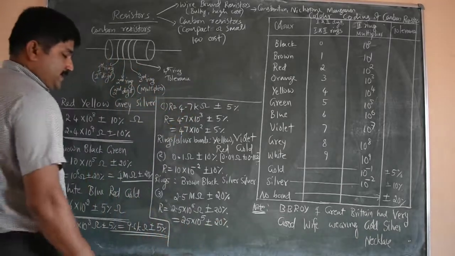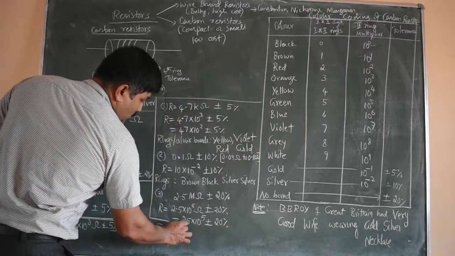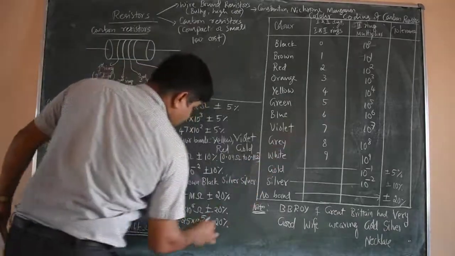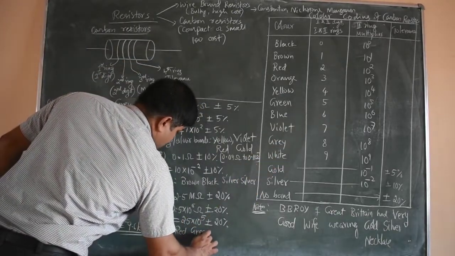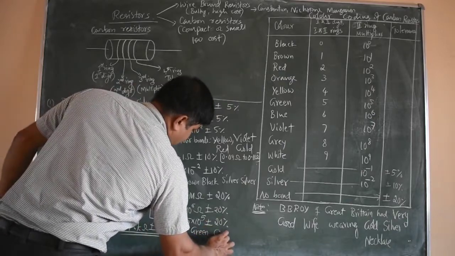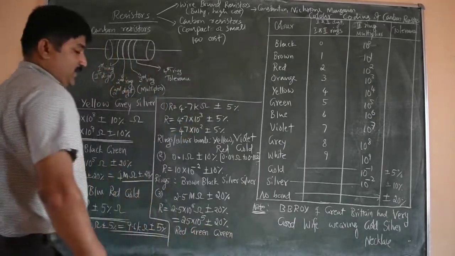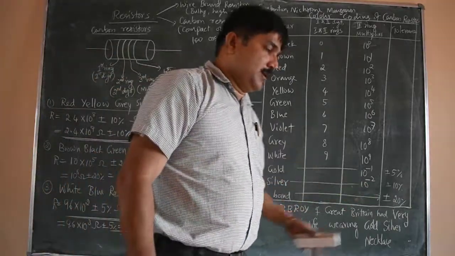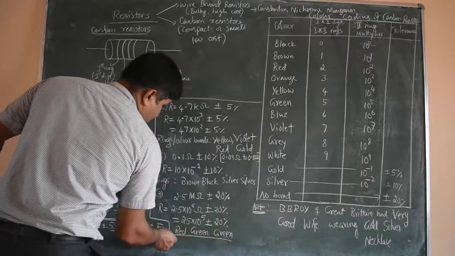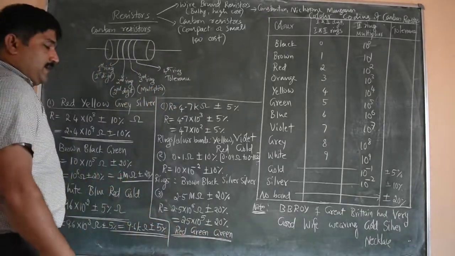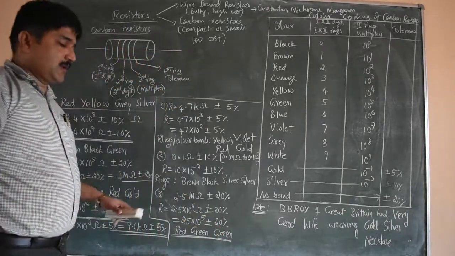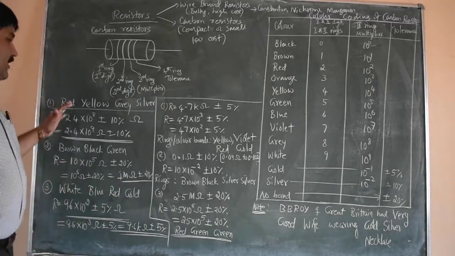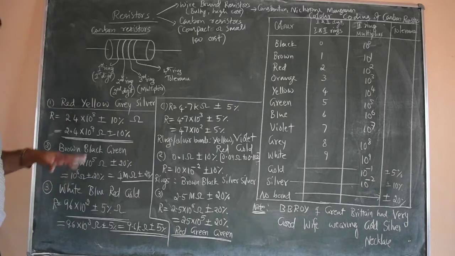So the color bands are: 2 is red, then 5 is green. Then 10 power 5, the multiplier, is also green. For 20% tolerance there is no band. That means only three bands with the colors red, green, green are present on the carbon resistor. Like this we can find out the value of resistance if you have a resistor with you.